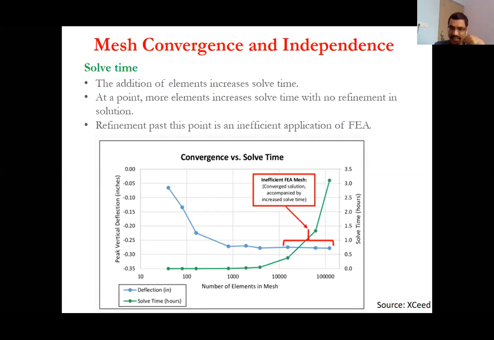And if you are further increasing it, your solve time is increasing very high, right? So refinement past this point is an inefficient application of FEA, right?